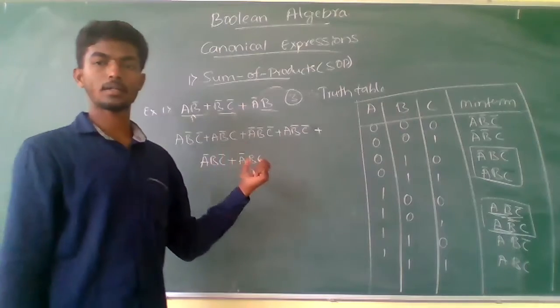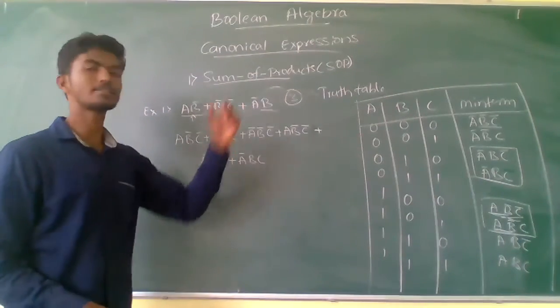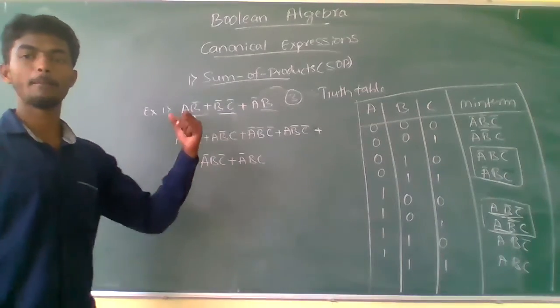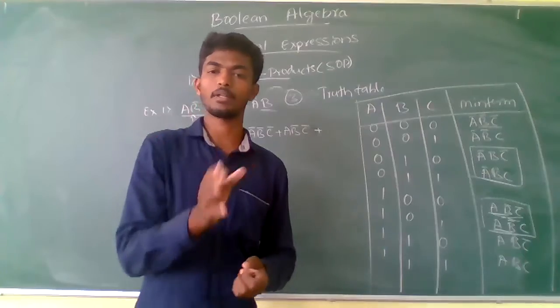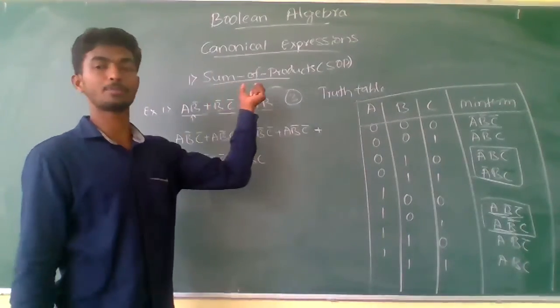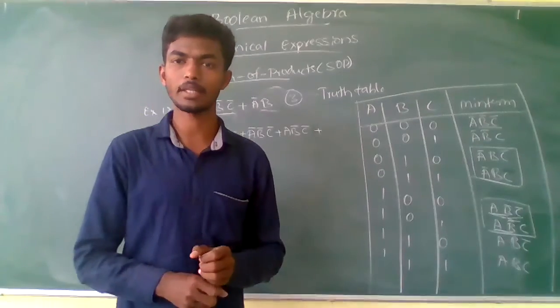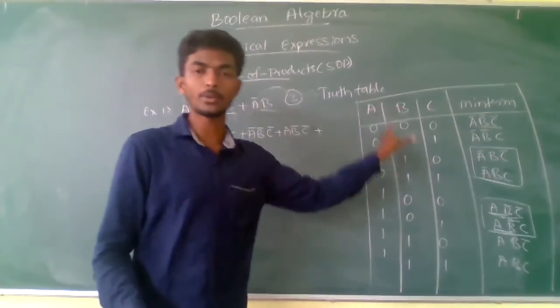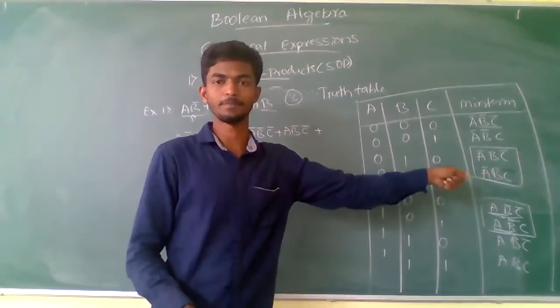This is what we call the canonical minterm expression, or else the canonical sum of products. This is by the truth table method, and when you convert the given expression into the canonical SOP form using the truth table method, you must draw the truth table based on inputs and minterms.